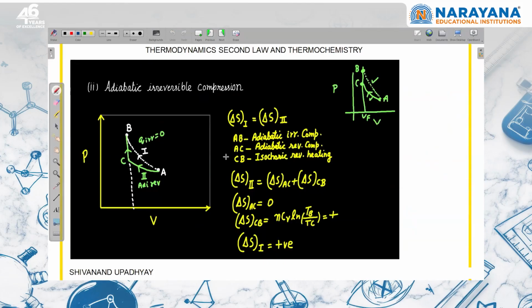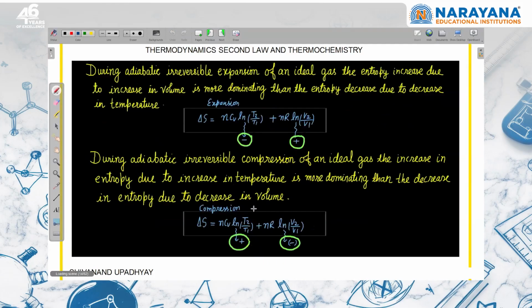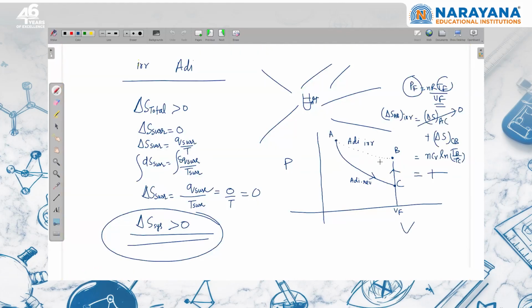Same for compression, you can prove in the same way. During adiabatic irreversible expansion of ideal gas, the entropy increase due to increase in volume is more dominating than the entropy decrease due to decrease in temperature. I can use the same formula. Only difference is here the T2 will be different. If I am moving from A to B by irreversible path and by reversible path, the final temperature is different, right?